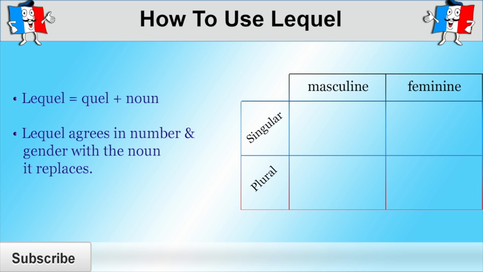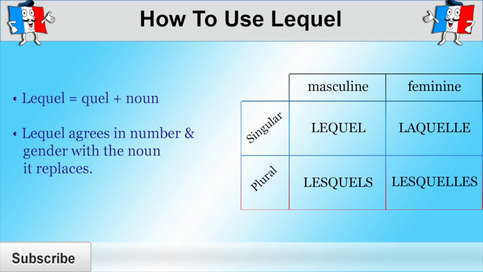So if lequel replaces a masculine singular noun, we use lequel. If that noun is masculine but plural, we use lesquels. But notice that we've also added an S to the end of the word. If the noun lequel replaces is feminine and singular, then we use laquelle. So we use the definite article la, we double the L and add an E. And if the noun lequel replaces is feminine but plural, then we use lesquelles, that is the definite article les, and the feminine version of quel with an S.